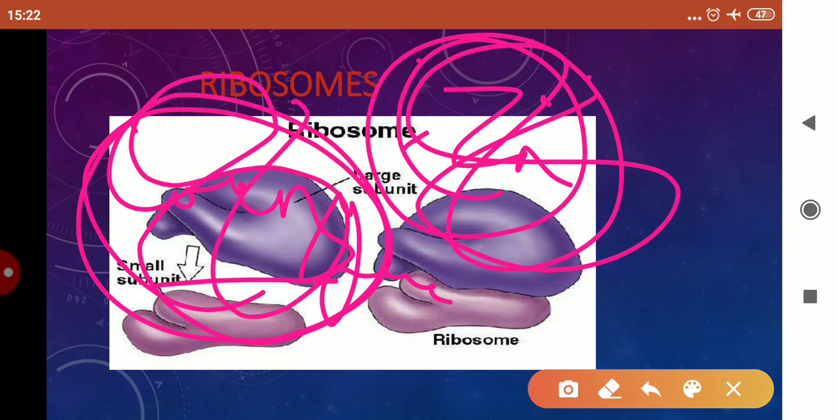Now children, if this structure is disrupted, if we disturb this structure, open it up, then it will not be able to perform its function. This means that for a protein to perform its function, the structure is very important. If the structure is broken, it will not be able to perform its function. I think this is clear to you now.